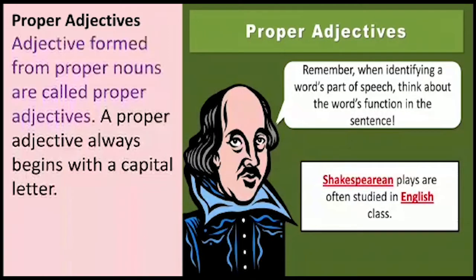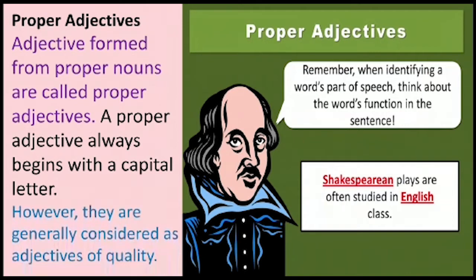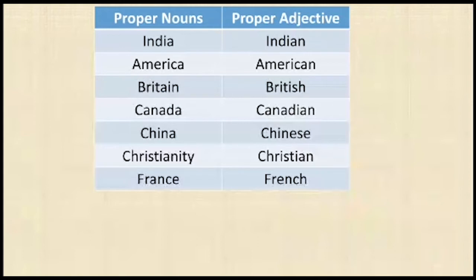Adjectives formed from proper nouns are called proper adjectives. A proper adjective always begins with a capital letter. However, they are generally considered as adjectives of quality. Keep this in your mind, children. Proper adjectives always begin with a capital letter and they are always formed from proper nouns. Let's see further examples.